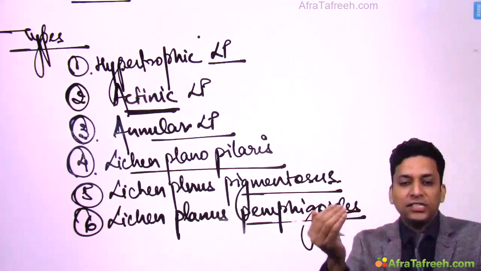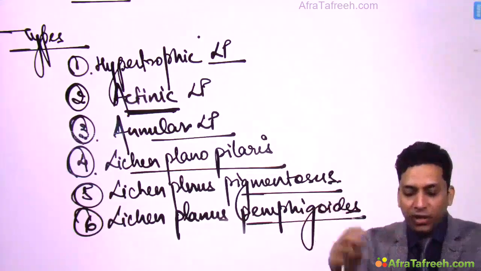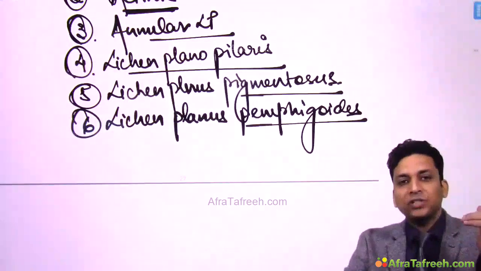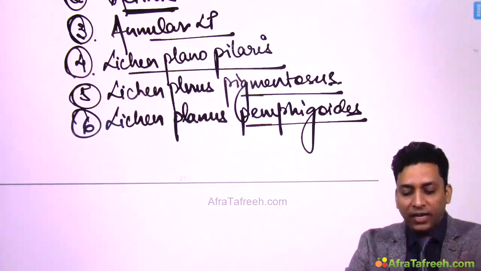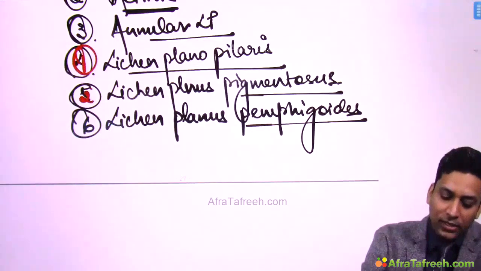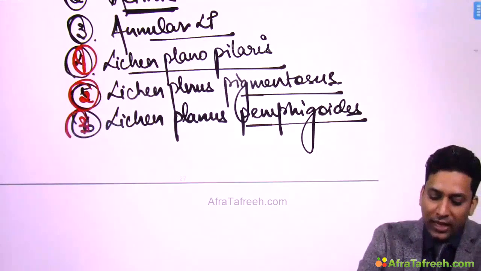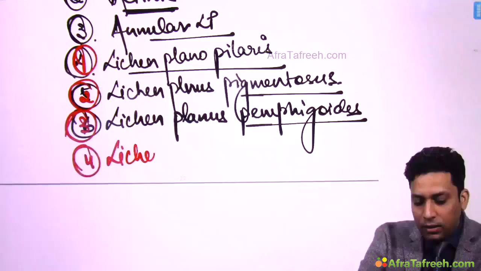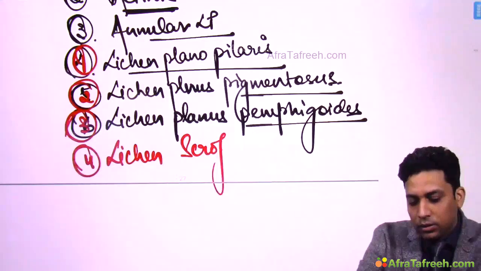Sometimes fluid-filled lesions are seen. This is known as lichen planus pemphigoides. Okay. Now, once this question was asked that which of the following is not a type of lichen planus, first option was lichen planopilaris, second was lichen planus pigmentosus, lichen planus pemphigoides, and fourth option was lichen scleroderma.